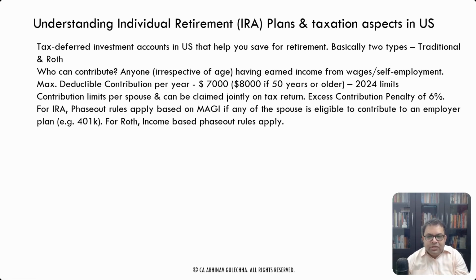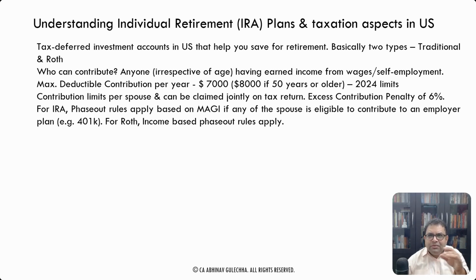For a traditional IRA, yes, you can contribute up to $7,000 or $8,000, but if any of the spouses is eligible to contribute to an employer plan like a 401k, for example, the husband is in a job where there's no 401k, and the wife is in a job where she can opt for a 401k but doesn't opt for it, even then there are phase out rules.